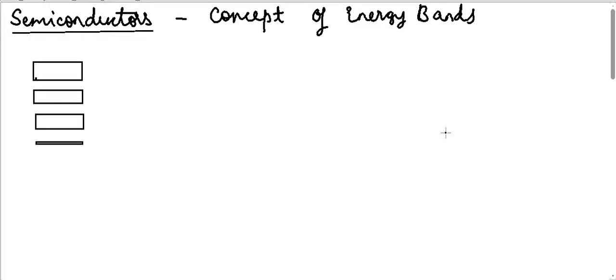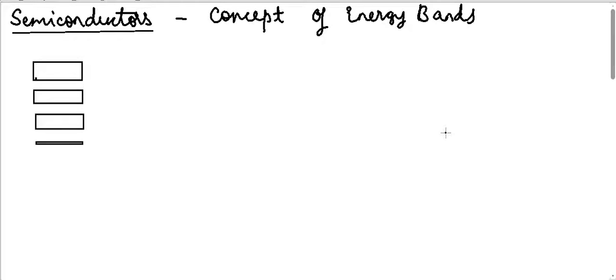The answer which we know till now is that conductors carry free electrons, and insulators don't have free electrons. That's why conductors are good conductors and insulators are bad conductors. But what about semiconductors then? Because either they have free electrons or they do not have free electrons. So there are only two states, having free electrons and not having free electrons. Then why is there a middle state called semiconductors?